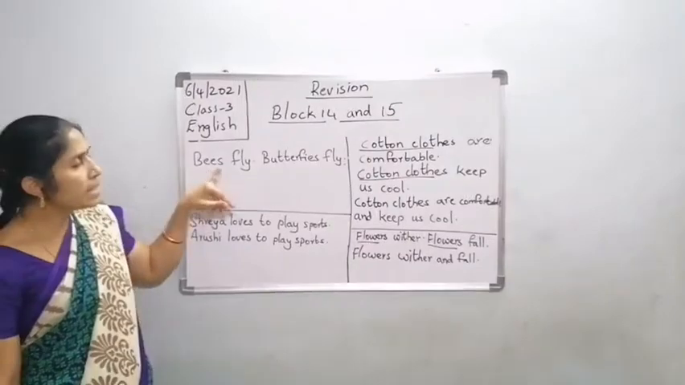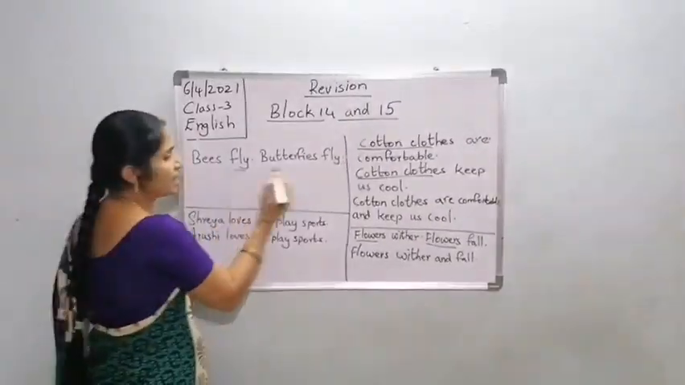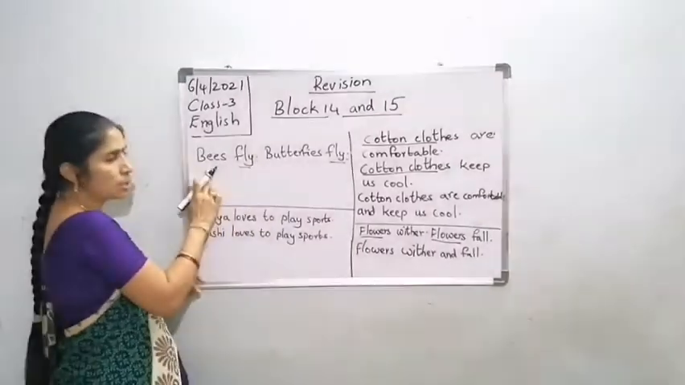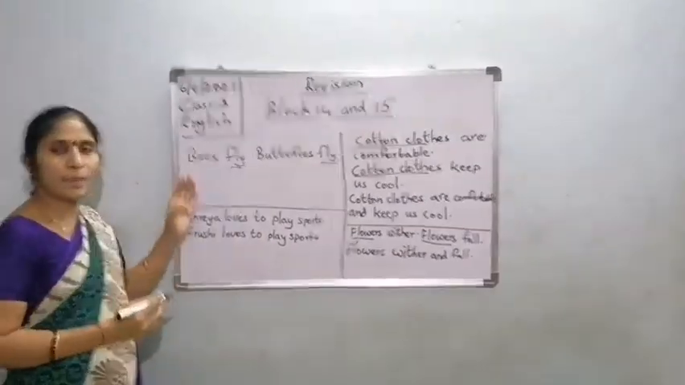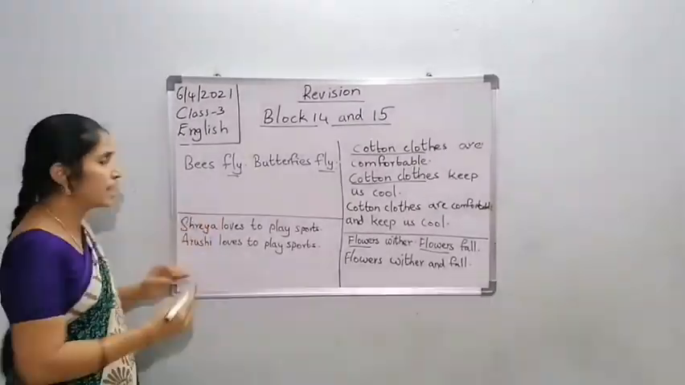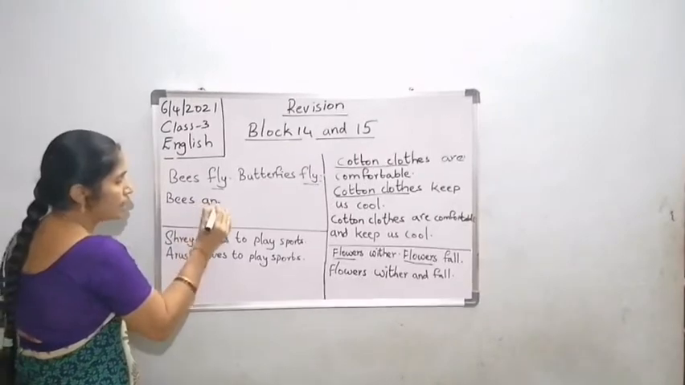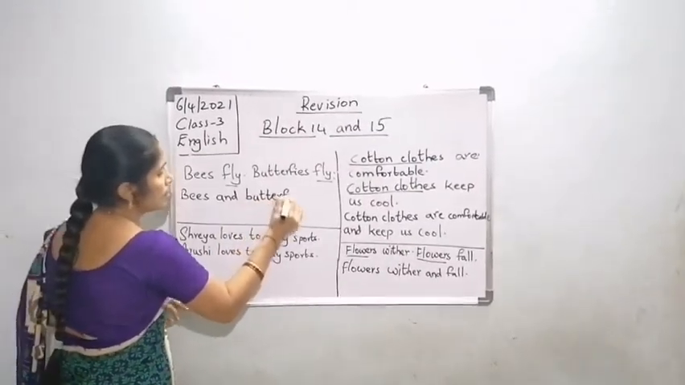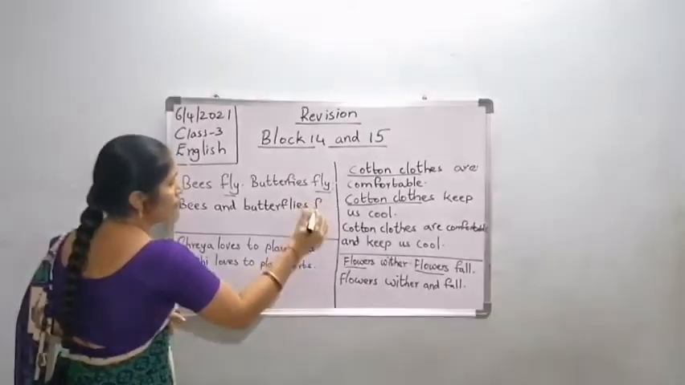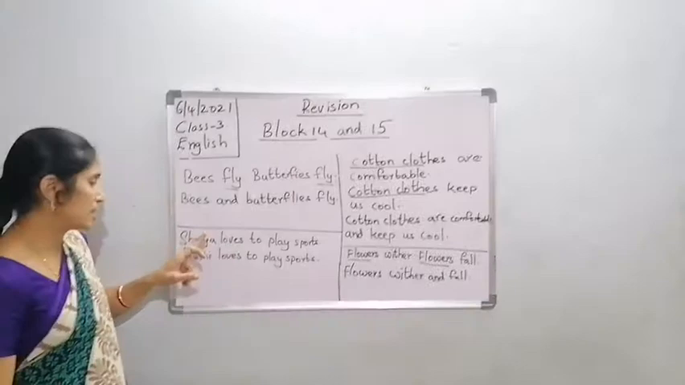See here. Bees fly. Butterflies fly. Here predicate is same. But what is the different children? Bees and butterflies, means subject is different. So how do we combine these sentences? By using and. Bees and butterflies fly. Okay, like this we have to combine the sentences.